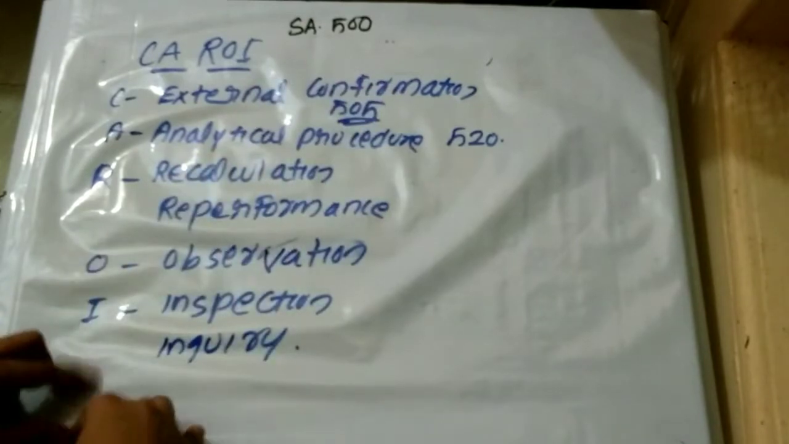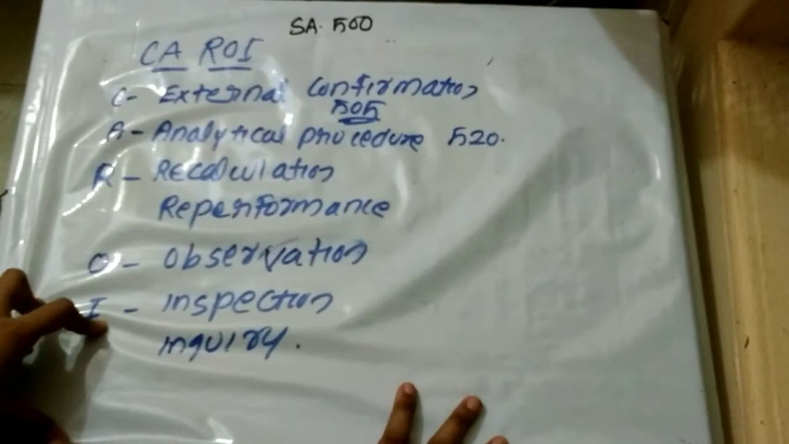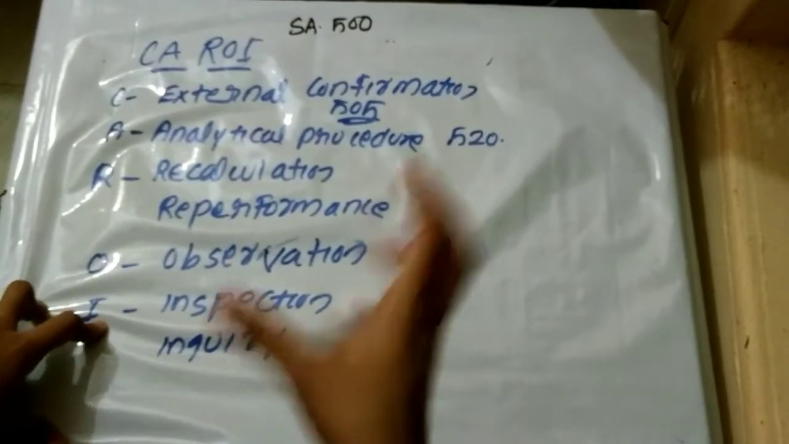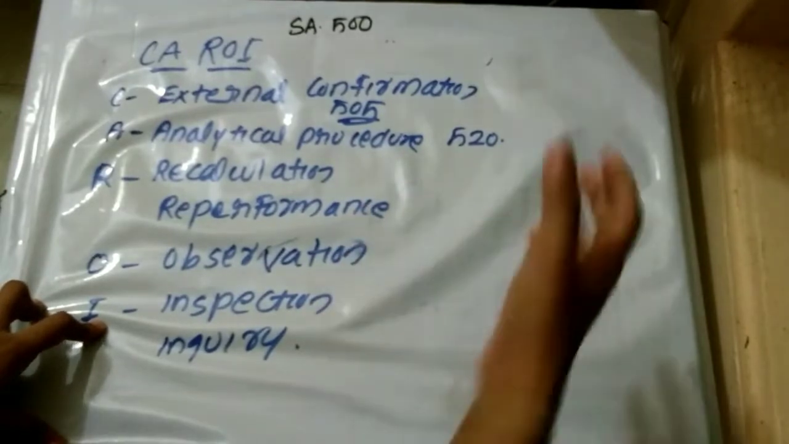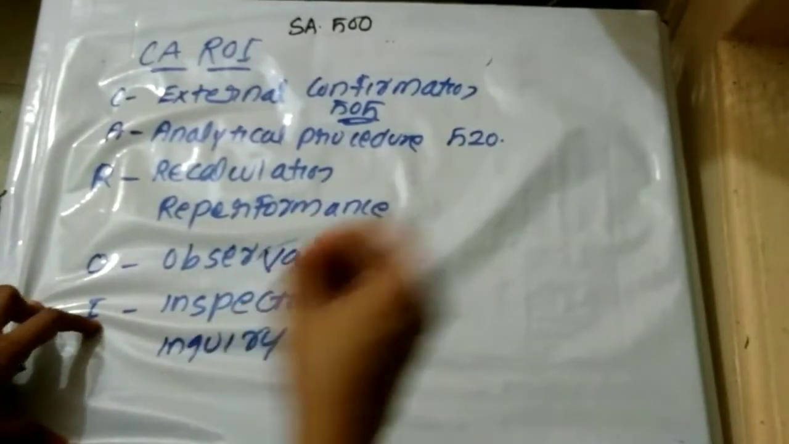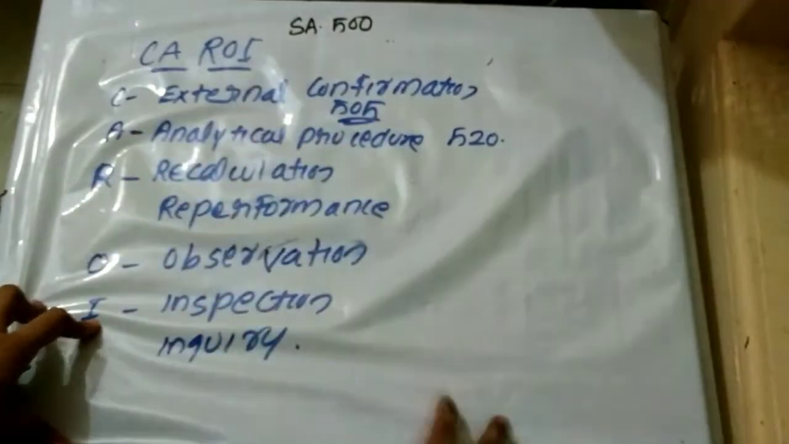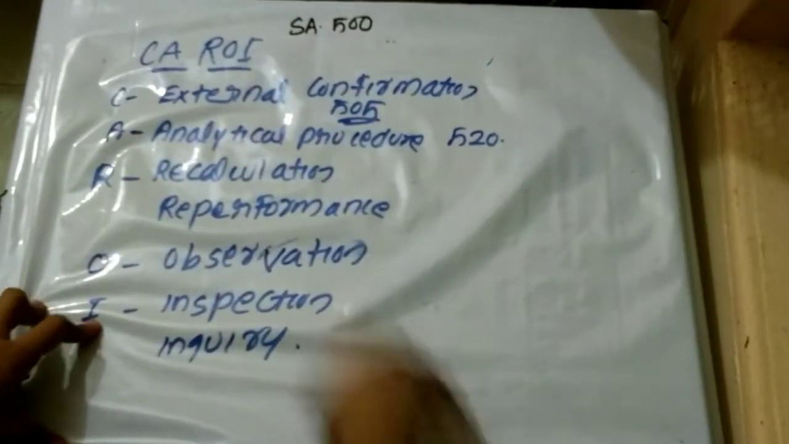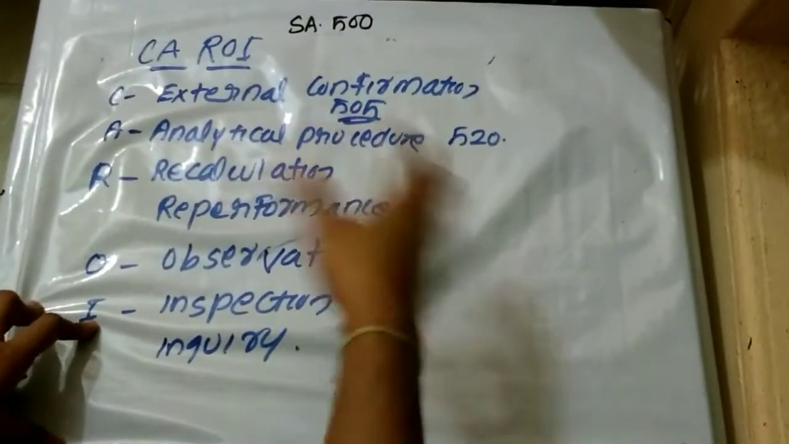External confirmation. Suppose the auditor has any doubt with respect to the total liability for purchase of any material from the suppliers. They can send a letter to the supplier to confirm whether the books of accounts are providing the correct information or not. In external confirmation, there are positive confirmation requests and negative confirmation requests. We will study it later.